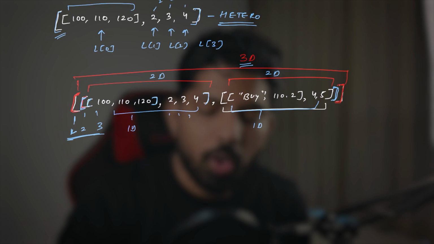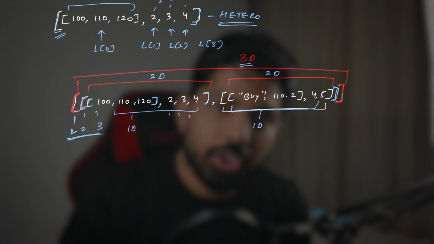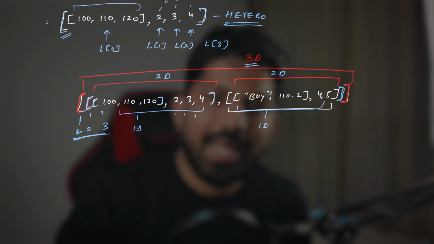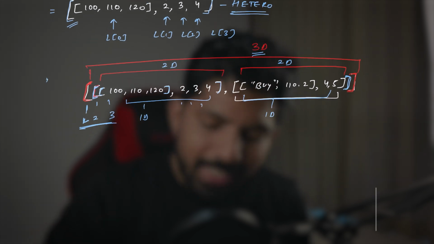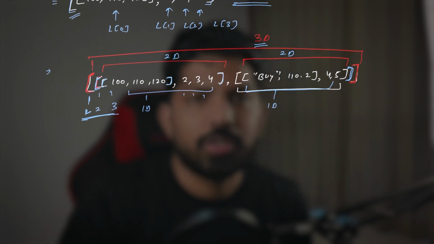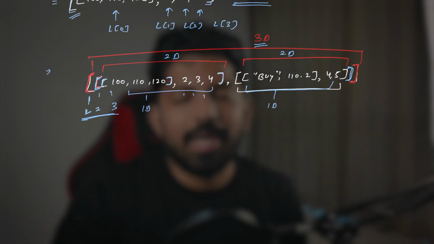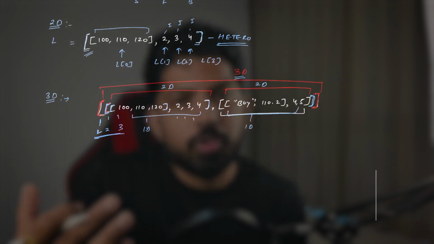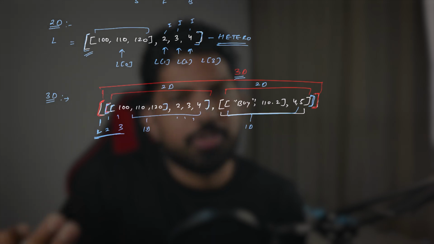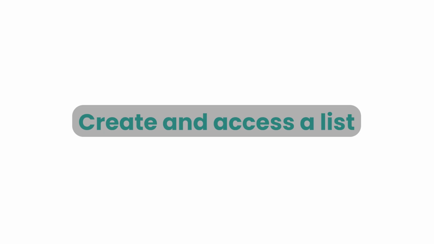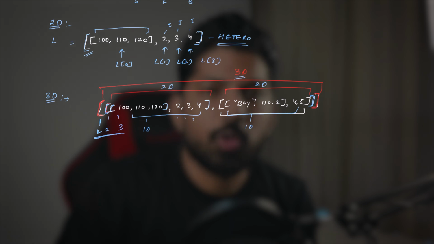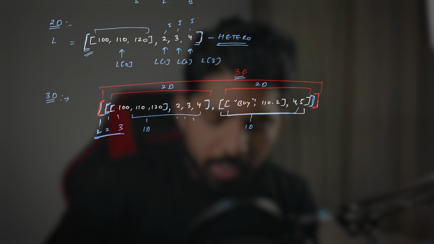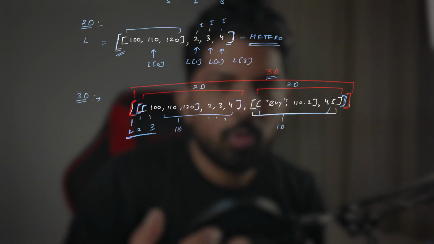When we ask whether the outer 3D list is homogeneous or heterogeneous, we can clearly say that this is a homogeneous list. Why? Because it has only 2 elements and both are lists. And you know that when we have the same data type, it becomes homogeneous. So these were the explanation of homogeneous, heterogeneous, 1D, 2D and 3D list. Now I will quickly explain how to access these items and how to add some items in a list. Okay, so first we'll quickly see here, then we will move to the examples.